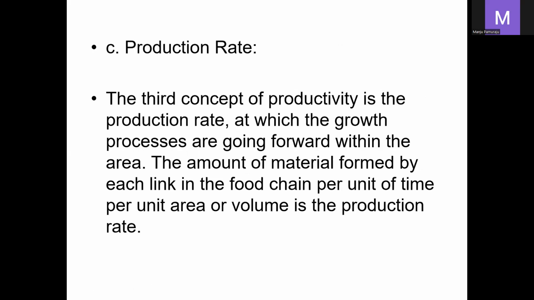Next one is the production rate, with the growth processes going forward within the area. That is the amount of material formed from each link in the food chain per unit of time per unit area. It is called the production rate.